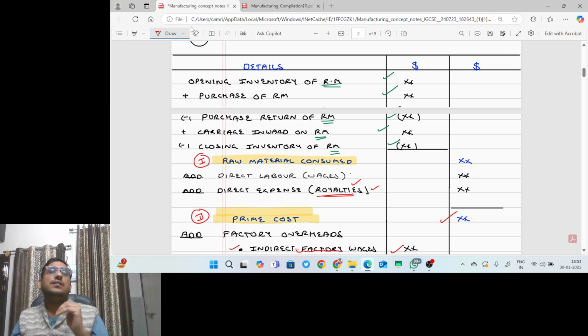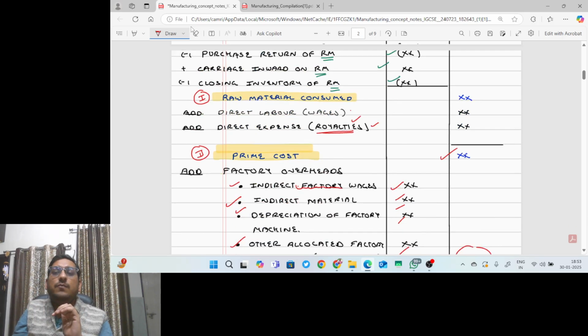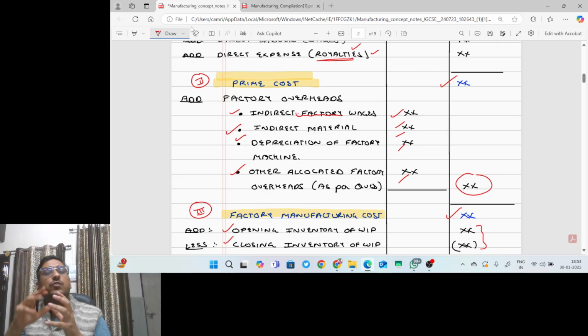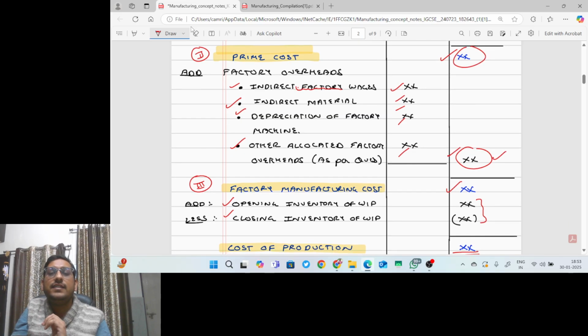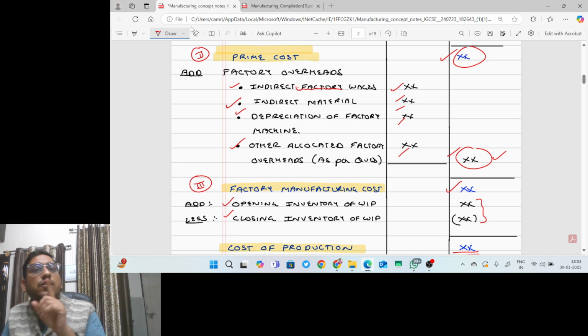In this raw material consumed, we will add direct labor or direct wages and direct expenses. Direct expenses means royalties. So we will add these two costs and get prime cost. In prime cost, we will add all the factory overheads. Factory overheads means all indirect factory expenses, and the total factory overheads will go in the outer column. When the total factory overheads are added to prime cost, we will get factory manufacturing cost.